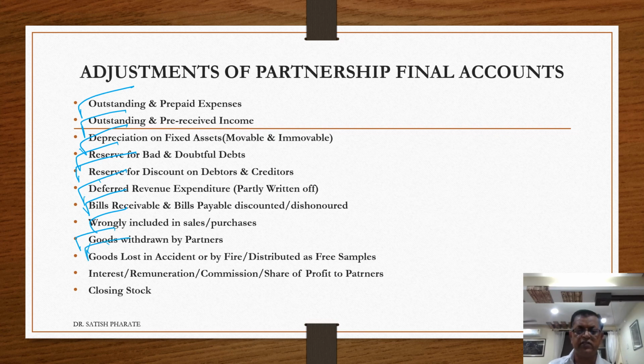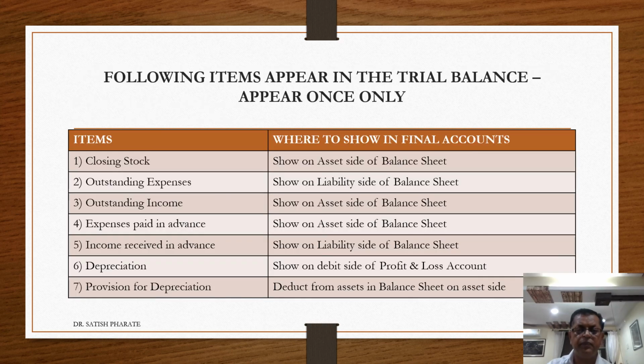Goods lost in accident or by fire or distributed as free samples. Accordingly, treatment has to be given. Then interest, remuneration, commission, share of profit to the partners. Accordingly, adjustment will be considered. And lastly, closing stock of the partnership firm. So these are the special adjustments usually considered while preparing the partnership final accounts.